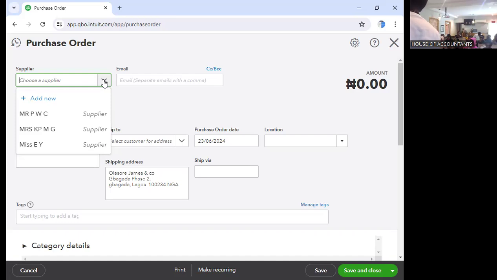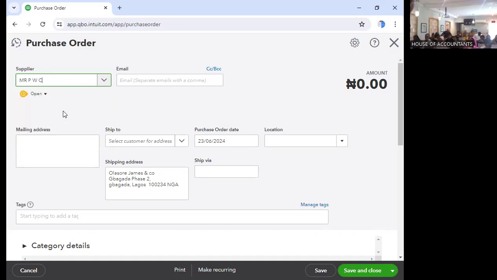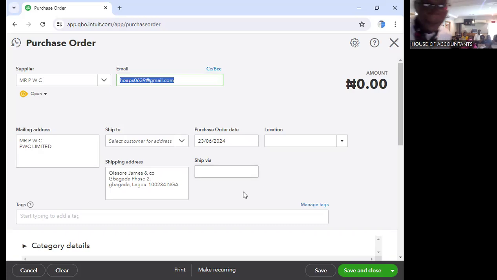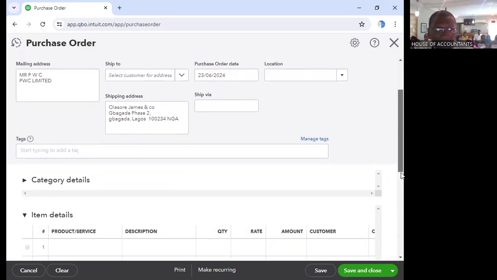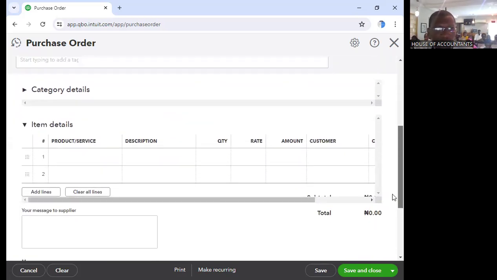So here now, let's click Mr. WC. We are going to create for 3 of them, Mr. WC, Mr. PWC. Their email will come here automatically. All their information will come here, so you don't need to be typing it again. If you want to pick location, you can pick location, but let's leave that for now. Okay. We have 2 things here.